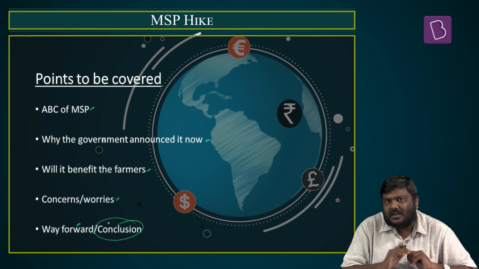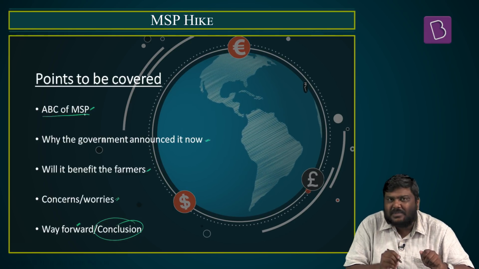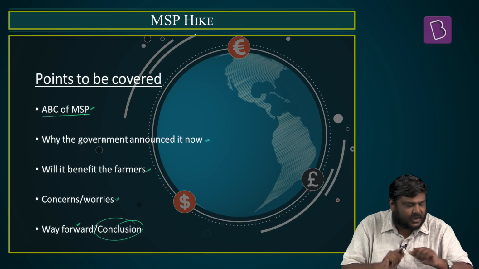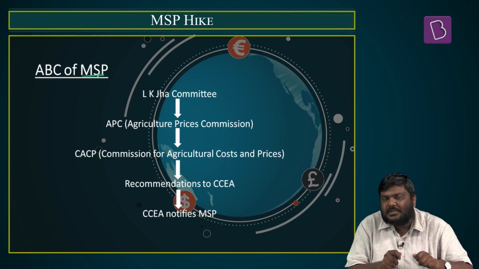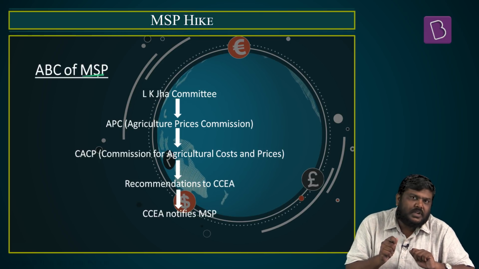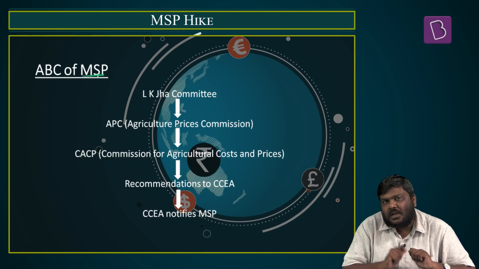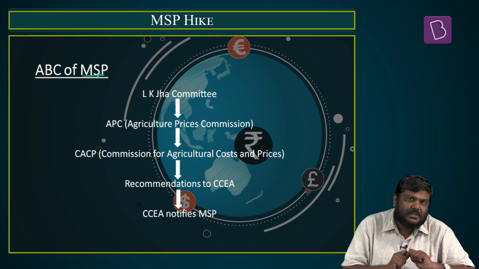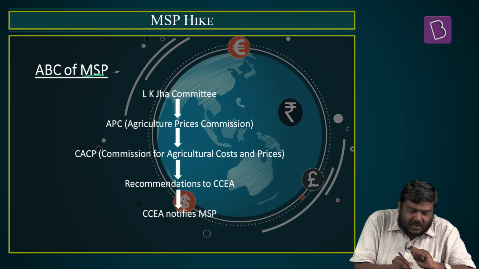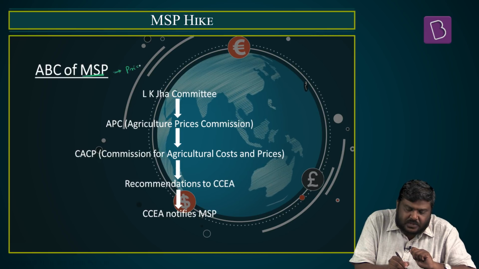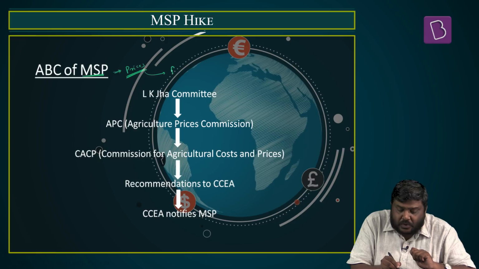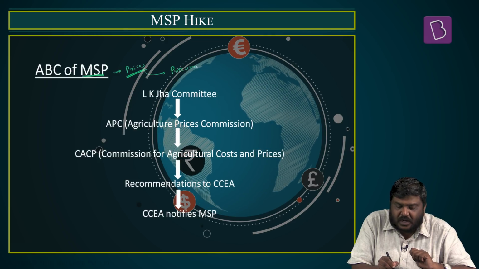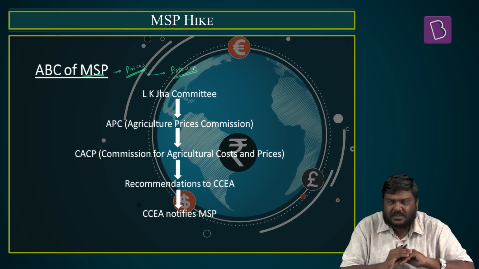So let me start discussing with the first point, that is ABC of MSP, or the basic points related to MSP. MSP basically stands for minimum support prices, or else it is also referred to as a floor price. Now what is the meaning of the minimum support price? These are nothing but the prices which are announced by the government of India, at which the government of India will procure the food grains from the cultivators or from the farmers.